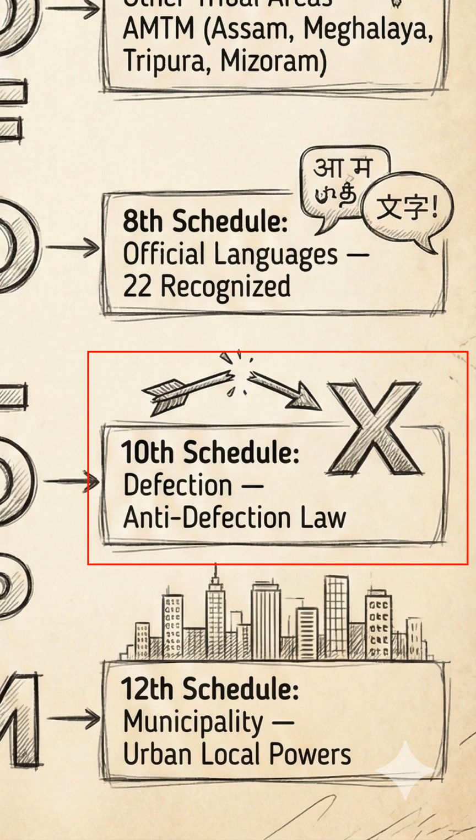10th schedule, defection. Popularly known as the Anti-Defection Law, this schedule was added by the 52nd Amendment in 1985. It lays down the process and grounds for disqualifying members of parliament or state legislatures if they defect from one political party to another after being elected.